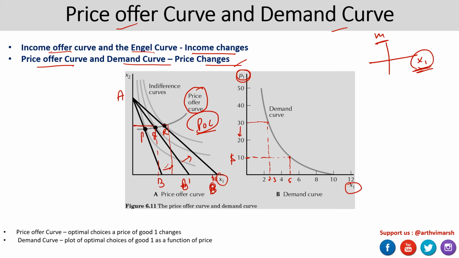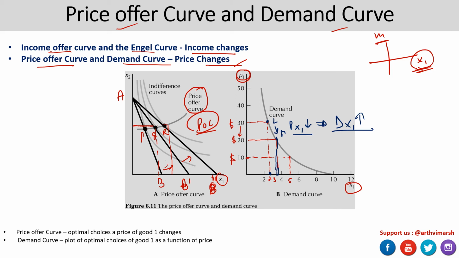So when the price falls, say for example from 30 to $20, what happened? When things became cheaper, the demand increased. Compare it with this point and here, let's say this is from L to M. So L to M is basically implying that the price of commodity x1 fell, which implies that the demand for x1 went up. You can observe the corresponding value which you will be getting at price 20 as compared to price 30 will be more. So this is about the price offer curve.